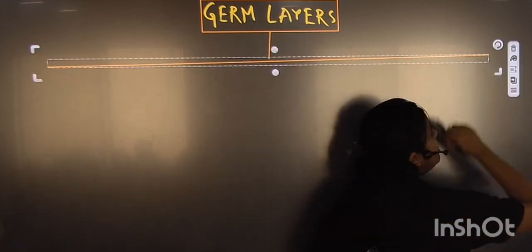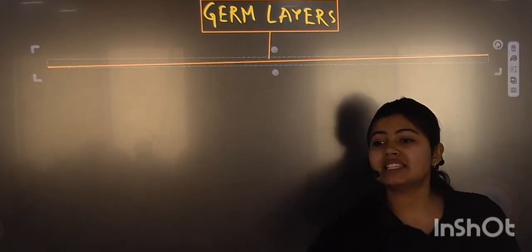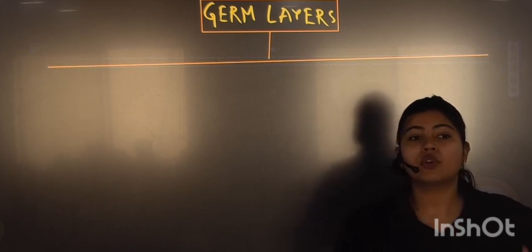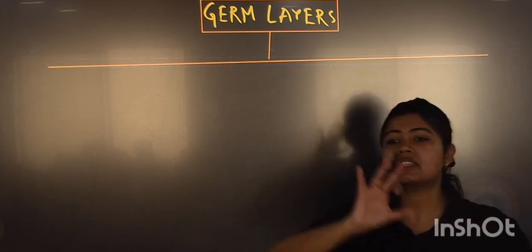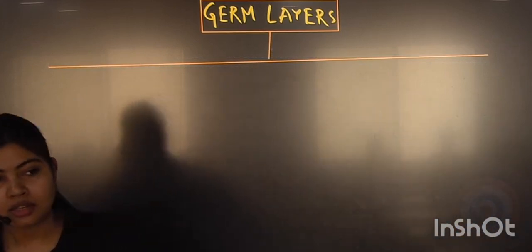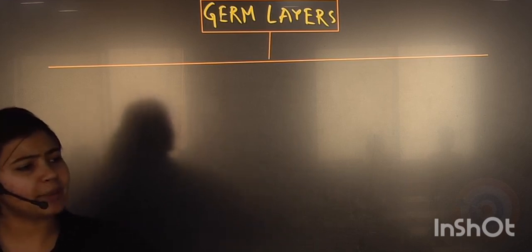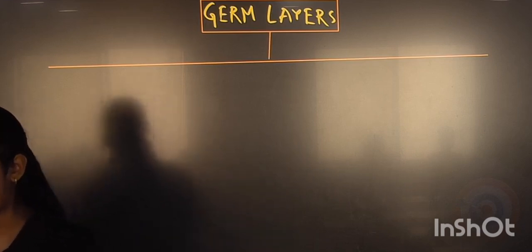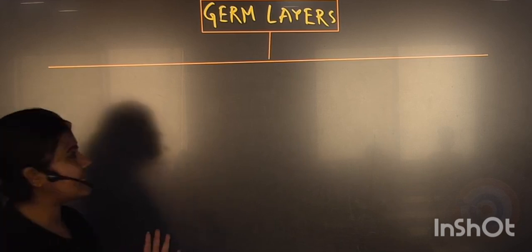So what I said, on the basis of germ layers, animals are divided into two types. First is diploblastic animals. Second is, by the name itself you can depict what they are saying, what can be the meaning of it, isn't it, students?